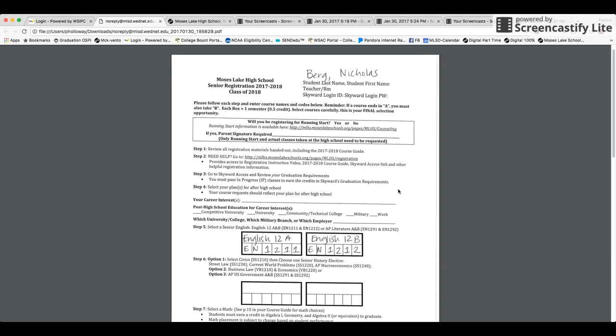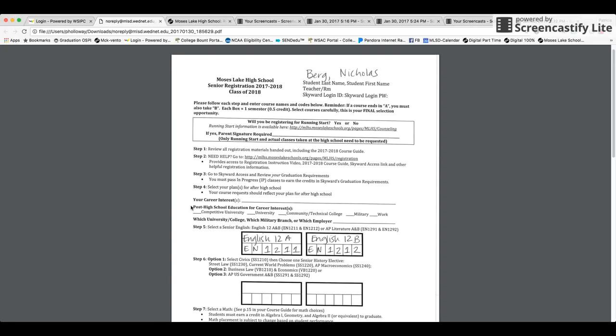Okay, so we are now at step 4. Step 4 is a very important section on our registration form because we as your counselors would love to know what your plans are after high school. Please select your career interests. What are you thinking you want to go into?